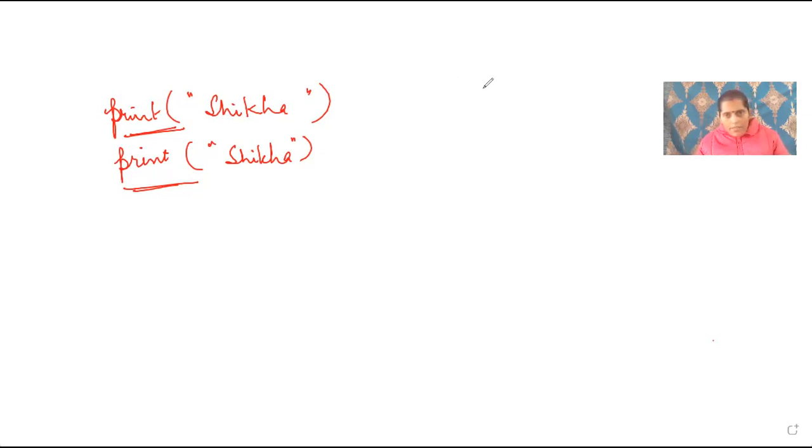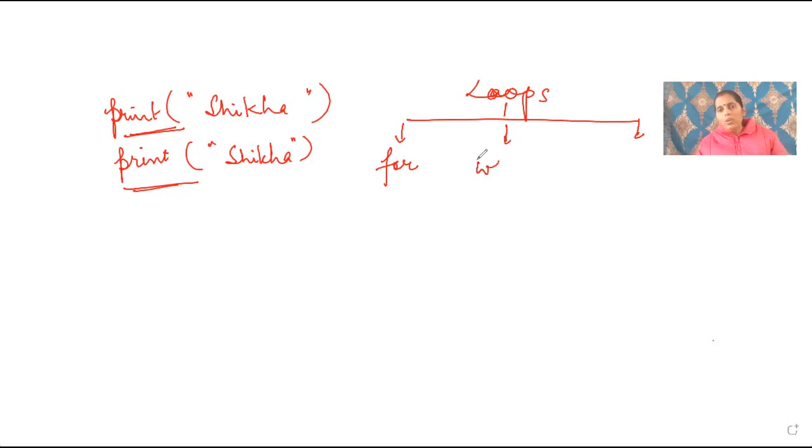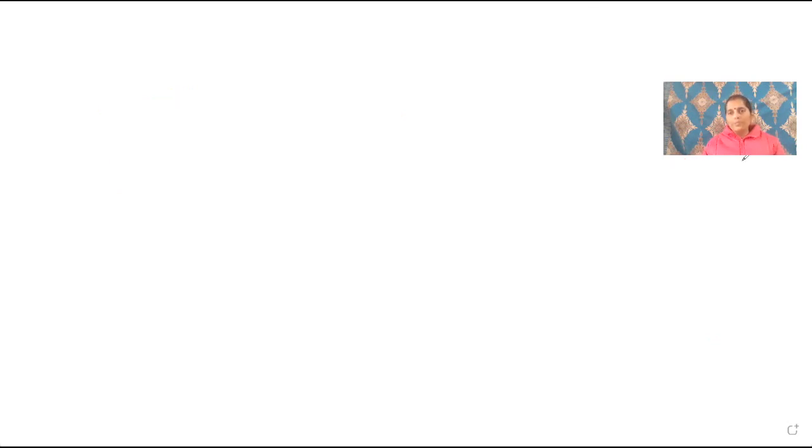There are 3 things which come under loops. One is the for loop. Next one is the while loop. And the third one is the do-while loop. For, while, and the third is do-while loop. I will discuss them one by one. Let's discuss the for loop.